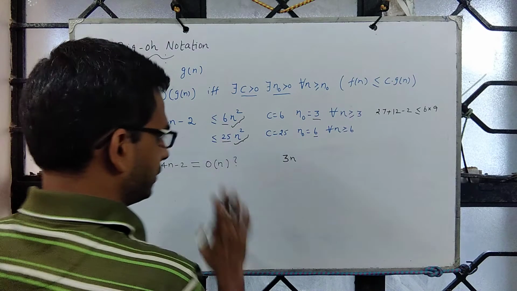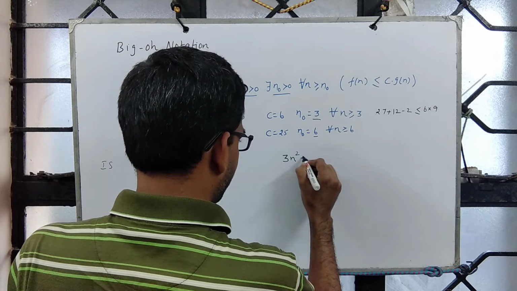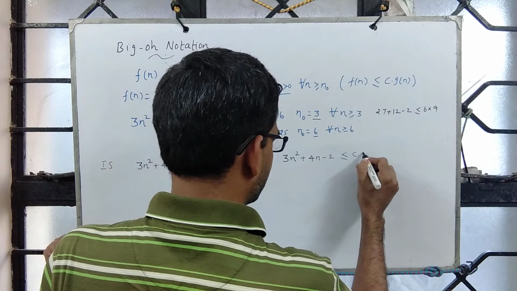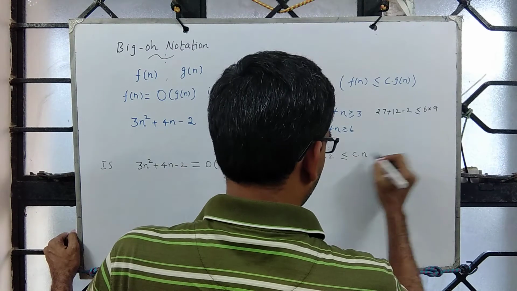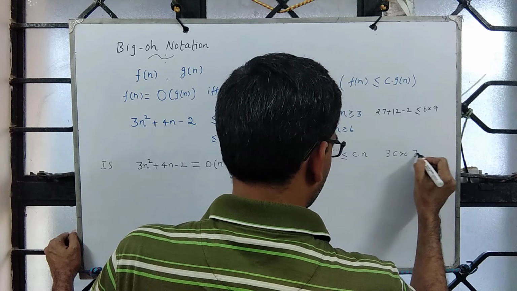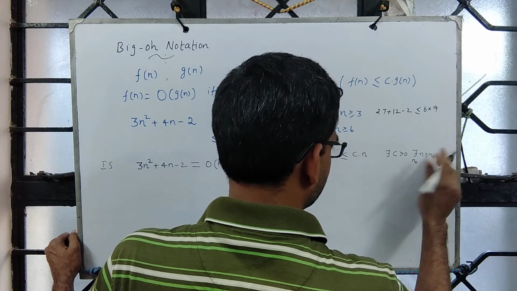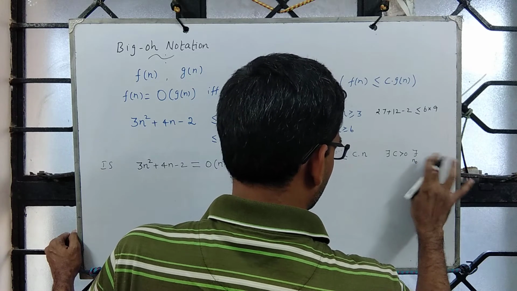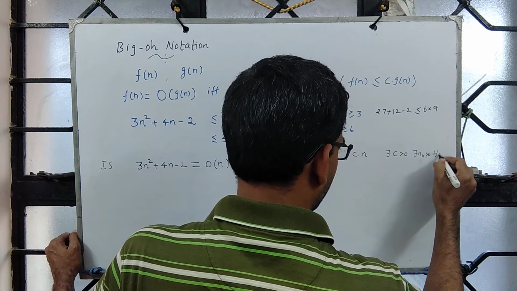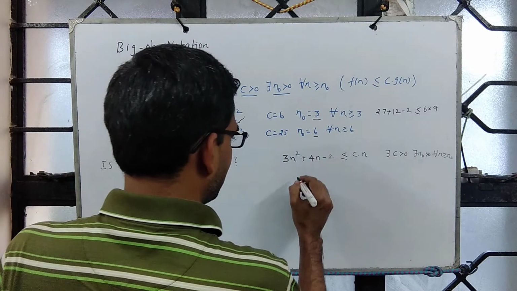So the answer is no, but formally, suppose it is true. Then apply the definition. 3n square plus 4n minus 2 is upper bounded by constant times n, and the definition says there exists c greater than 0, there exists n naught greater than 0 such that for all n greater than or equal to n naught, this one is true. Fine.